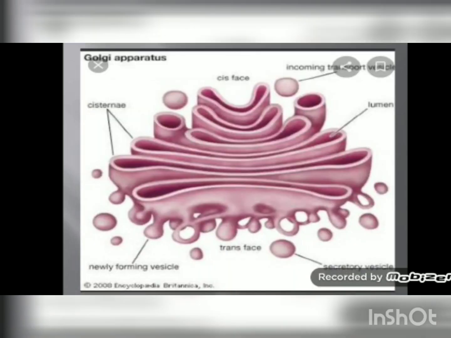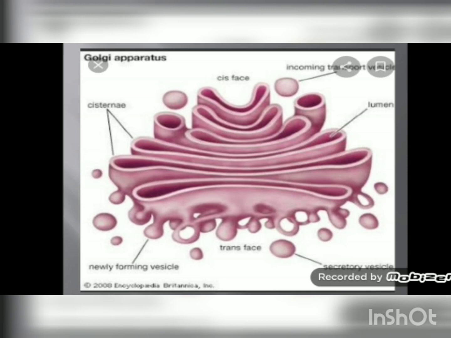Now let us see the figure. In this figure you can see there are folds. These folds are called cisternae. These folds are placed parallel to each other, one above the other. Like we put a bunch of notebooks one above the other, and that is called a stack. In the same way these cisternae are kept in the form of a stack. A single one is called a cisterna, and when they are placed one above the other in the form of a stack, it is called cisternae.